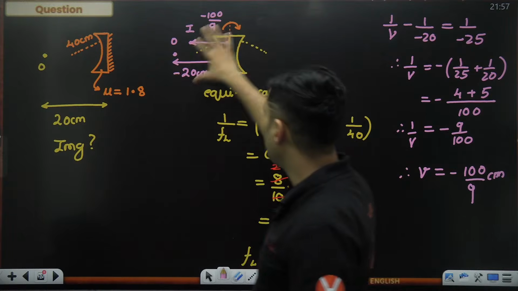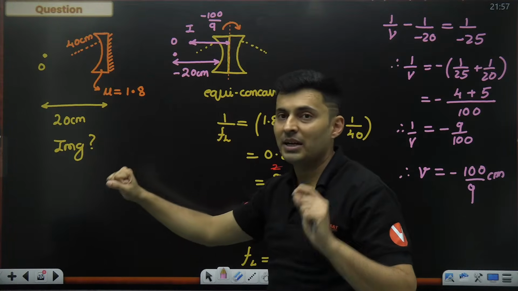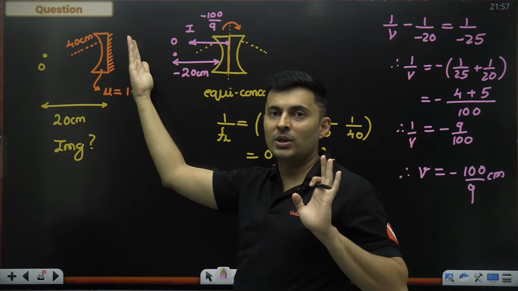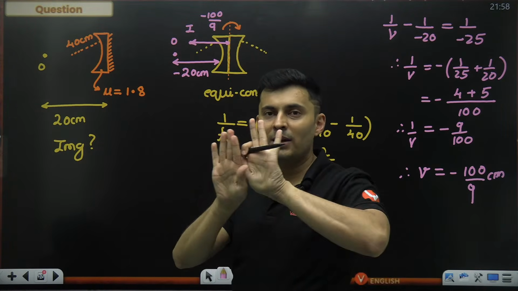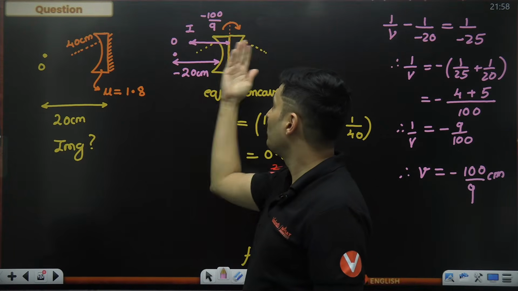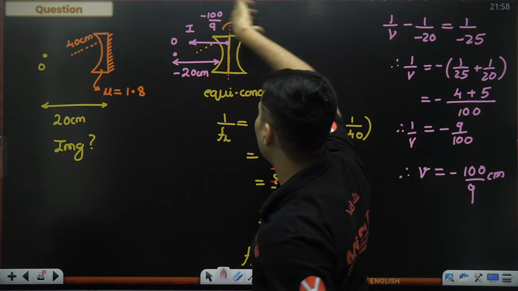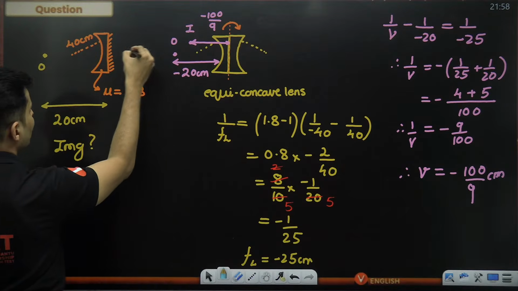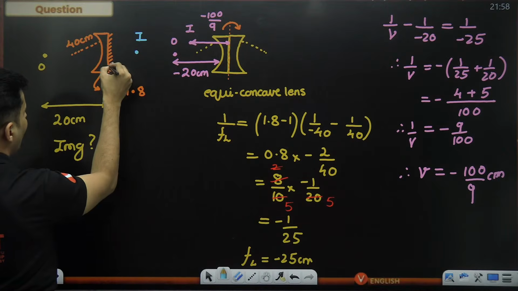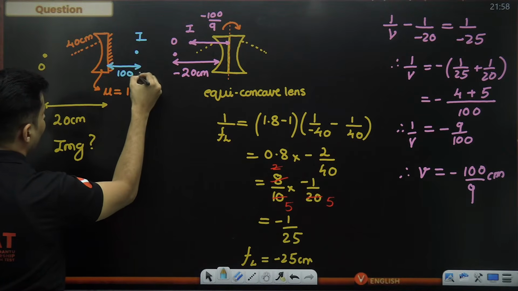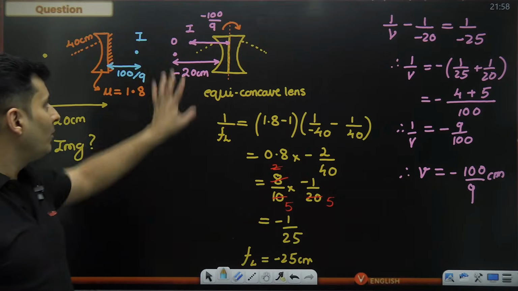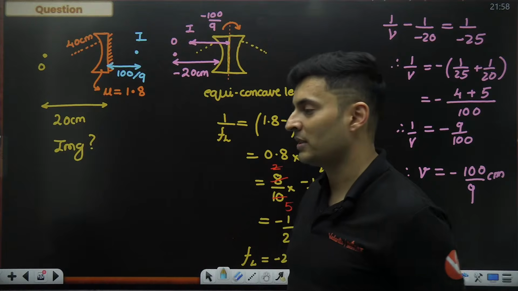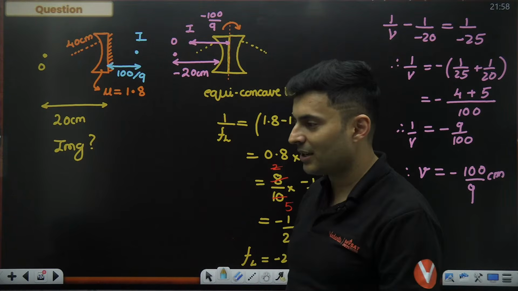Do not forget, when we solved the entire problem, our opening premise was, because this is a plane mirror, whatever is there in the front will be reflected back. If I've opened my book, I should close the book back. So the moment I close this, the front will go again behind. So for this particular combination, the actual image will be over here at a distance of 100 by 9. This is the crux of the problem. Lot of people are going to say left side, but there will be options saying right side, which will give you positive marks. How many of you understood the trick of the question?